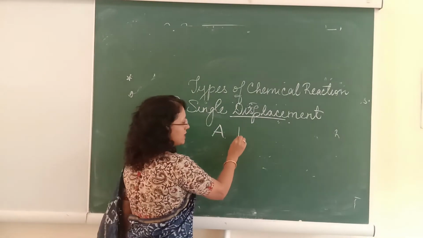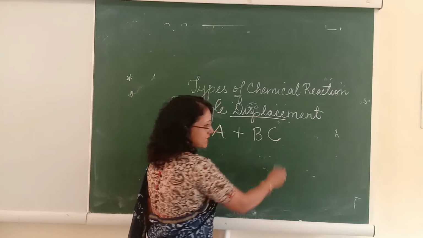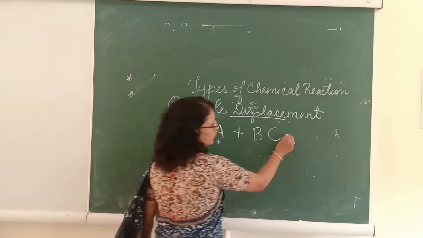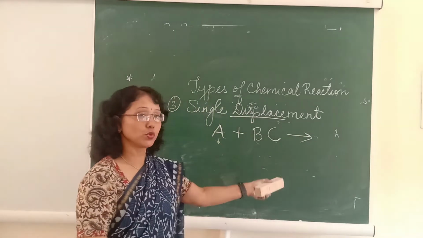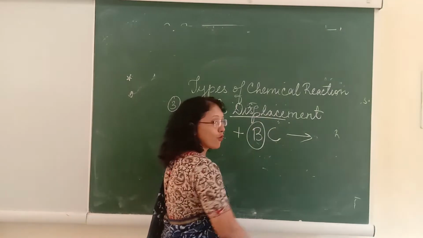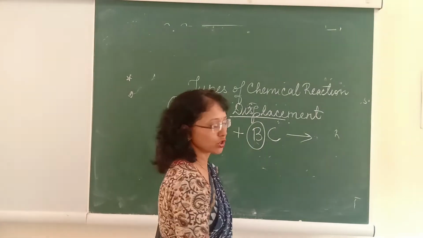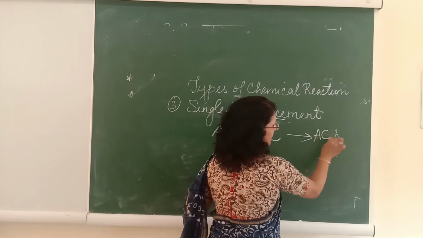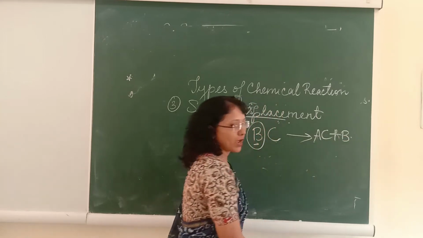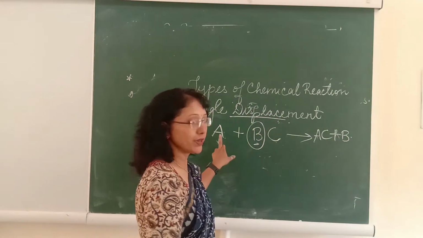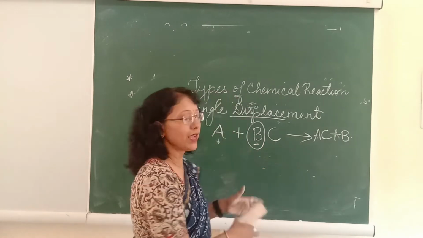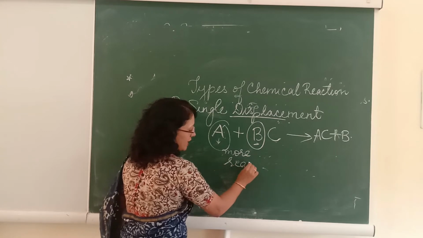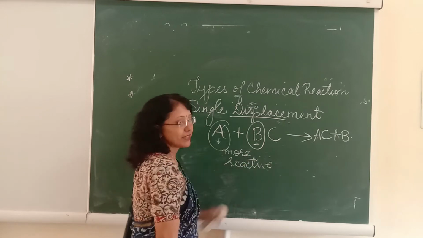terms of A and B, A when combines with BC, A is an element, okay, BC is a compound. So what is going to happen? This A is going to displace from its aqueous solution this particular element and form a compound AC, and B will be moved out. Okay, so how is this possible? When A is more reactive than B.